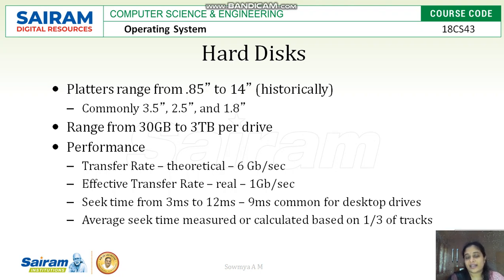Historically it was 30 GB, now it holds 3 TBs of data. The transfer rate of a hard disk is theoretically 6 GB per second, but the effective rate, depending on the operating system, can reach up to 1 GB per second.